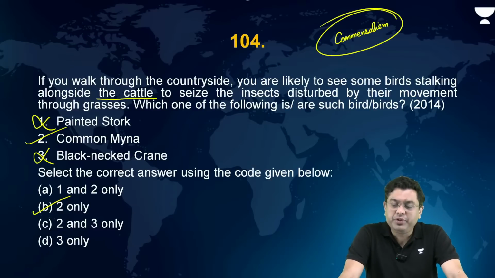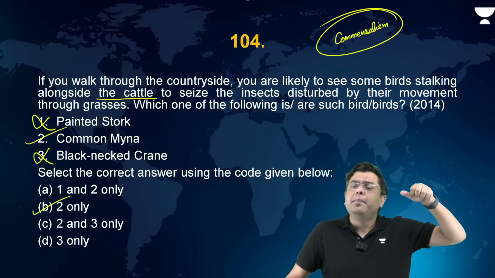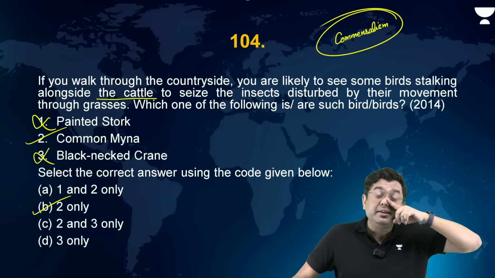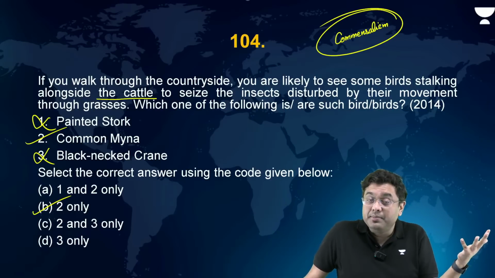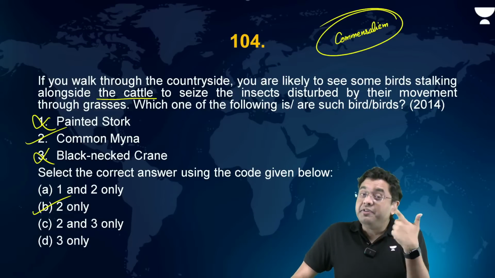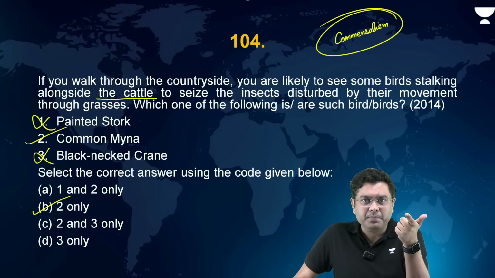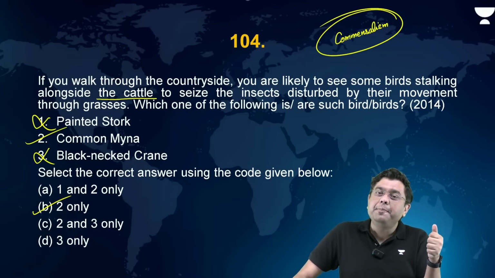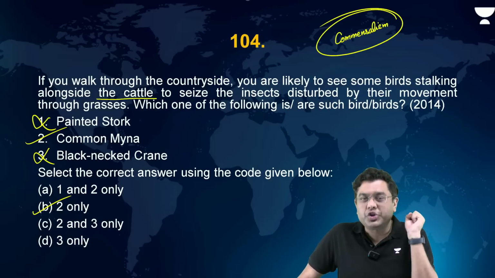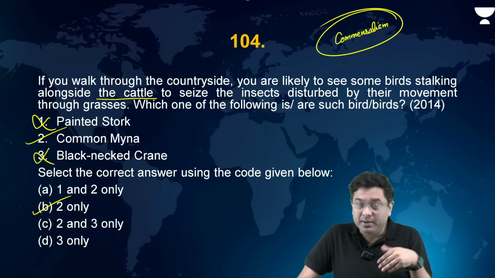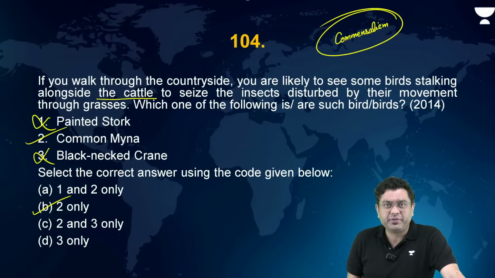Okay. Now, this is basically a population interaction. Now, you have various population interactions: predation, competition, then you have parasitism, mutualism, commensalism, and amensalism. Invasive alien species always indicate the interaction of amensalism. Commensalism is followed by, for example, barnacles and whales. For example, the suckerfish and the shark, the egrets and the cattle, the myna and the cattle. All of them follow the principle of commensalism.